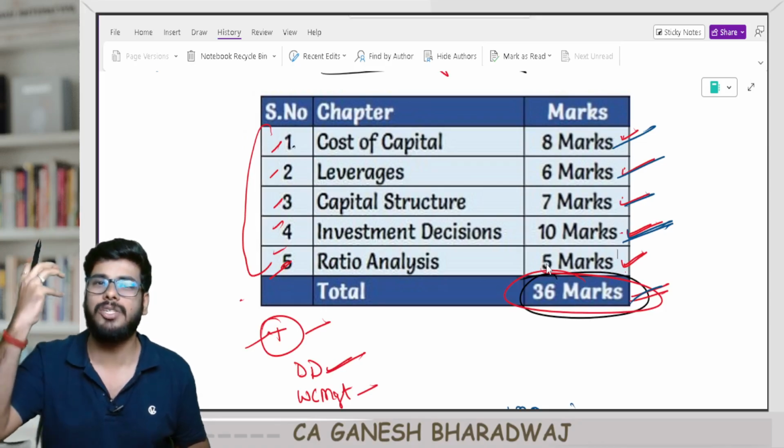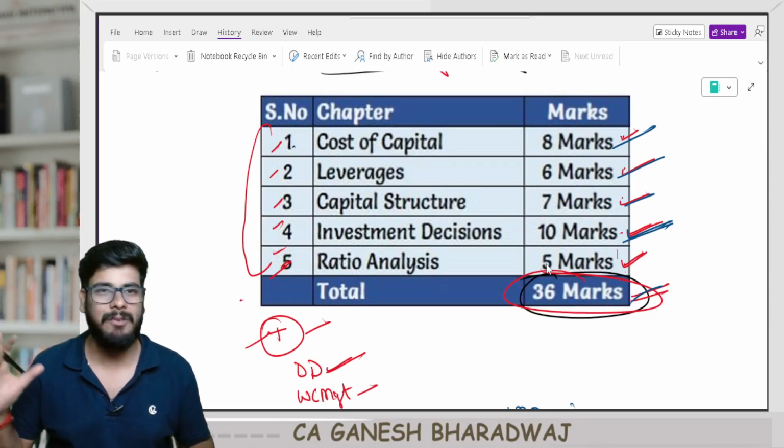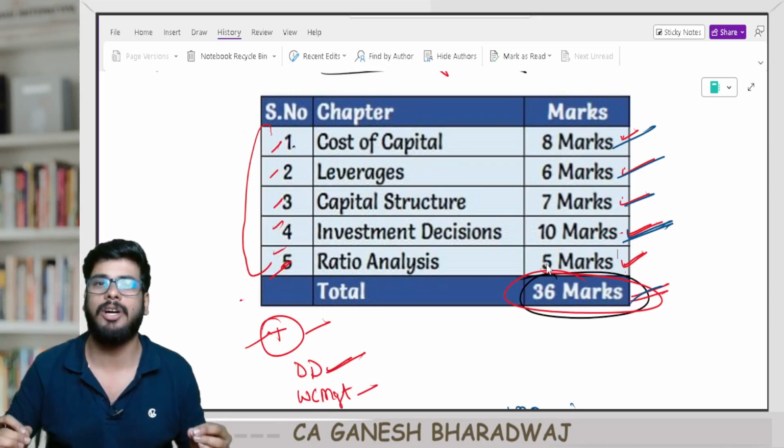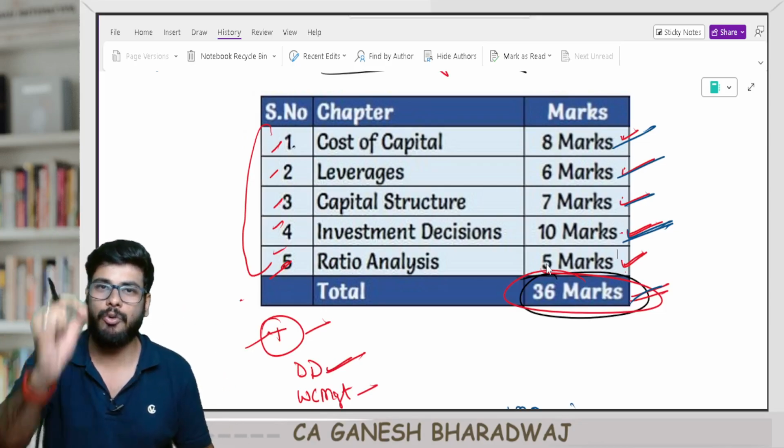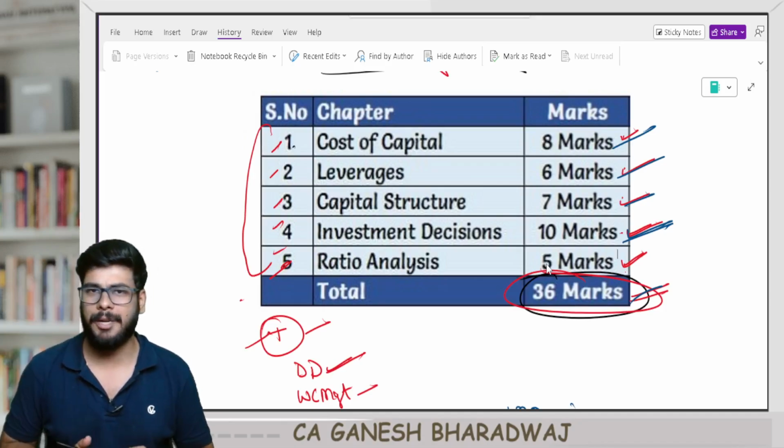Guys, beyond this, what do you want? If someone says FM is difficult and all, absolutely not. And mark my words guys, you are going to score an exemption in this upcoming attempt, right?